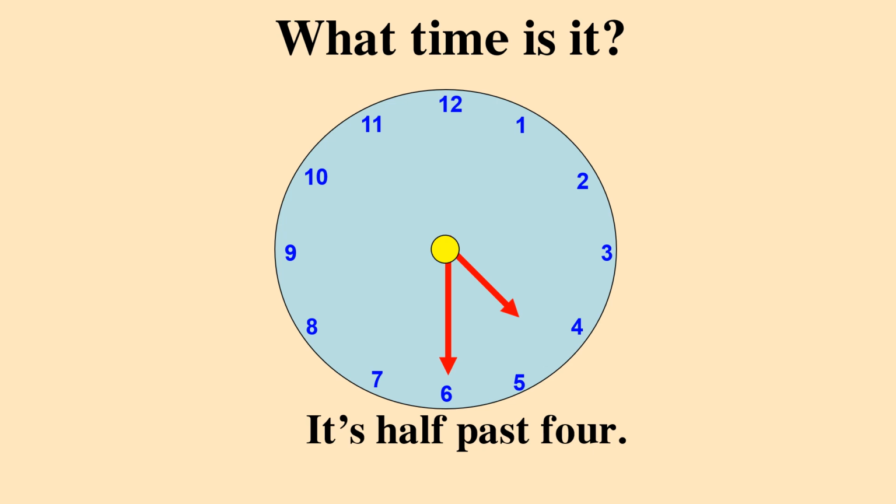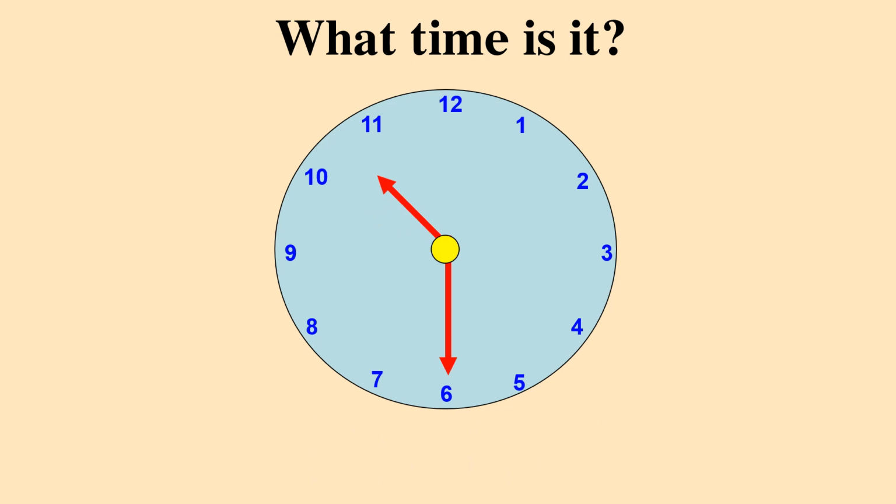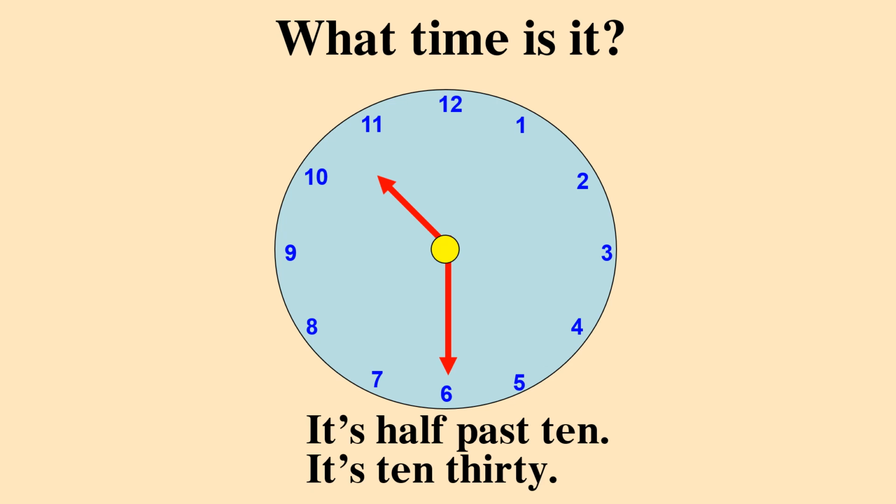Or it's 4:30. How about this one? It's half past 10. Or we can say it's 10:30.